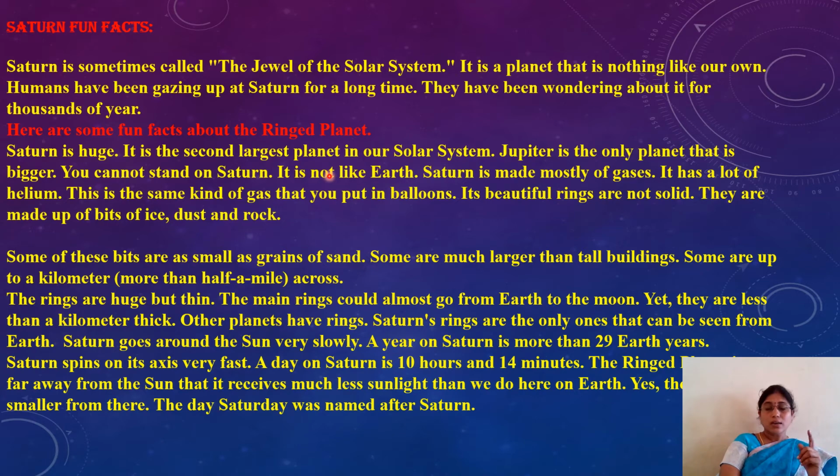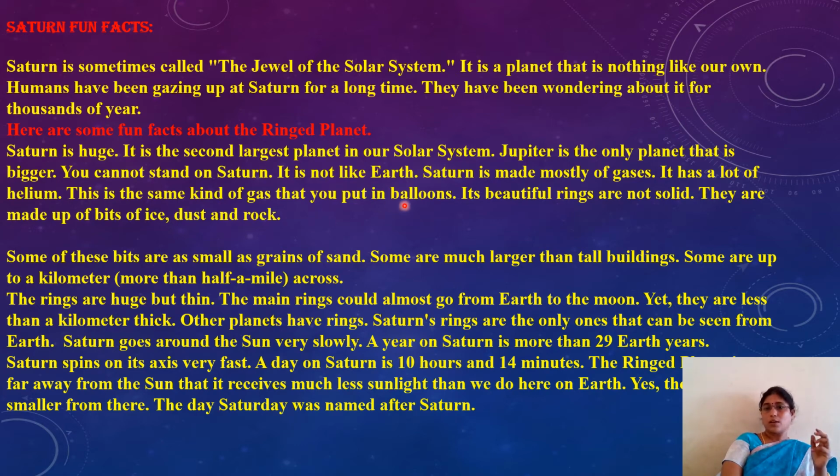Due to the gravitational force of the Earth. But here there is no such solid surface because Saturn is made mostly of gases. It has a lot of helium. That is the same kind of gas that you put in balloons.